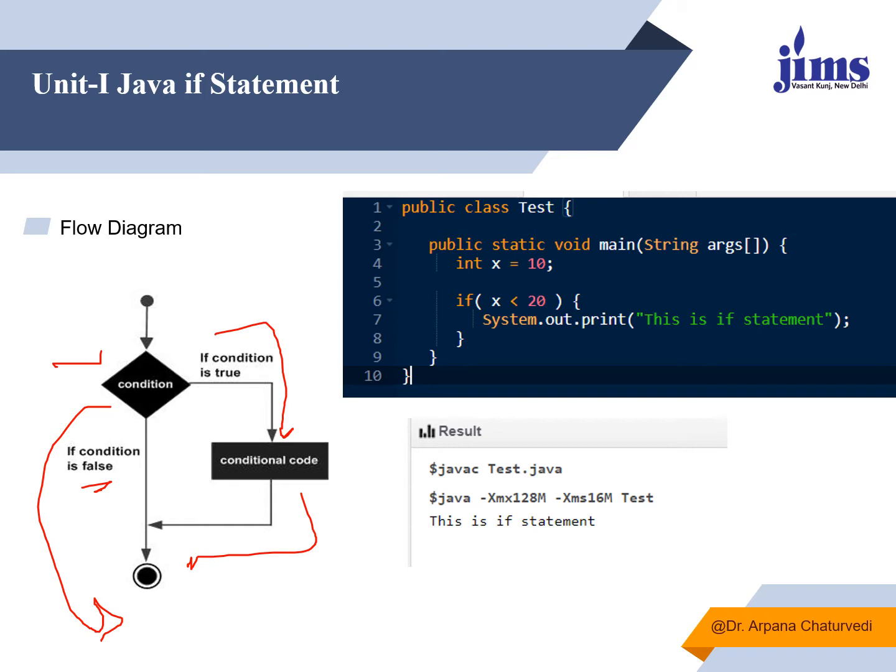As mentioned over here, what I have done is I said int x is equal to 10. I have declared and initialized the value of x here itself, and then checked whether x is less than 20. In case x is less than 20, it will display that this is a simple if statement. And here we see that as x is less than 20, that's why it is displaying this is an if statement. In case x is 20 or more than 20, then it will not execute this statement and will simply come out of the program.